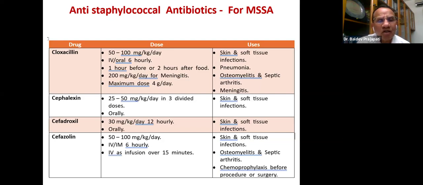I may not go into all details, but this is for the doses and uses. Cephalexin for, suppose, some skin infection, pyoderma, bullous impetigo, I will use cephalexin or cefadroxil. Cefazolin is also very good anti-staphylococcal in injection, particularly bone infections.